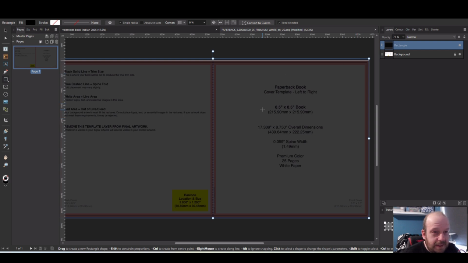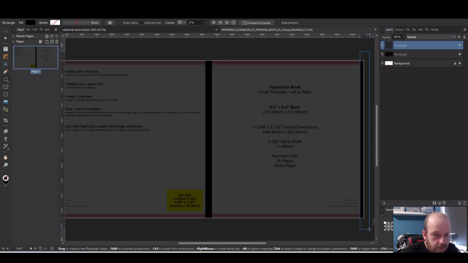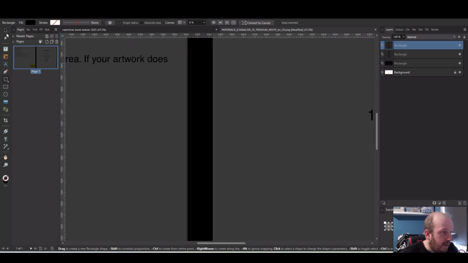There are another couple of things I'm going to do just to make sure everything's going to be centred, and it involves more rectangles. So I'll just draw another one there and another one there, because it's important to get the center of the book right. Top and bottom I'm not so bothered about, but this is quite important. So two rectangles, and you'll see how handy they come in later on.